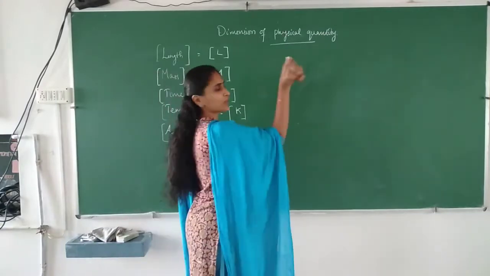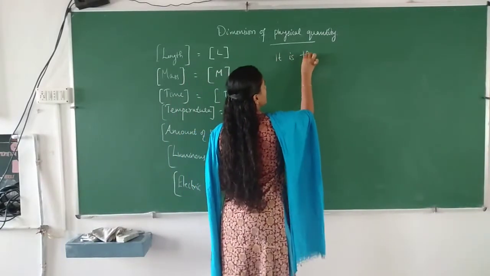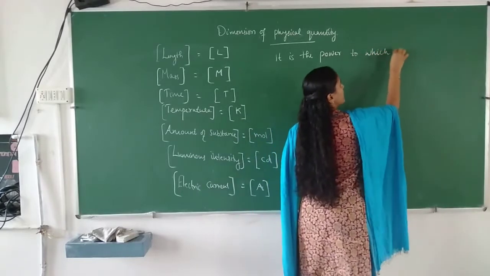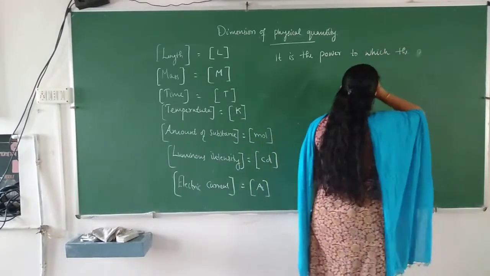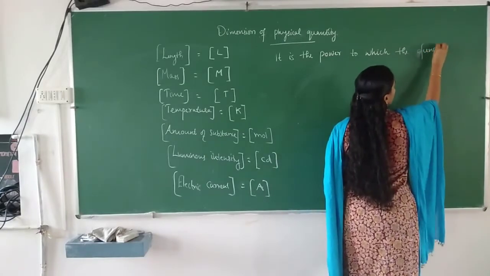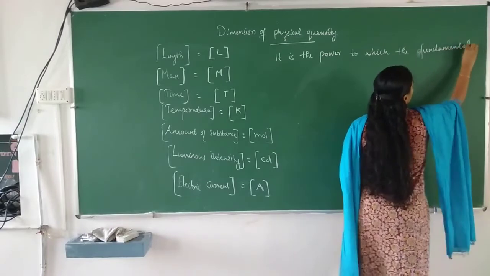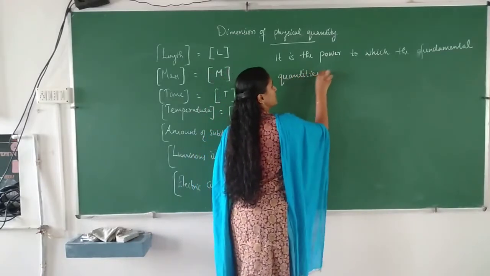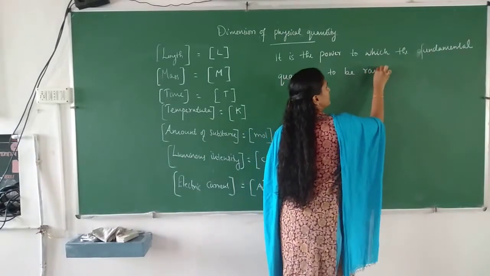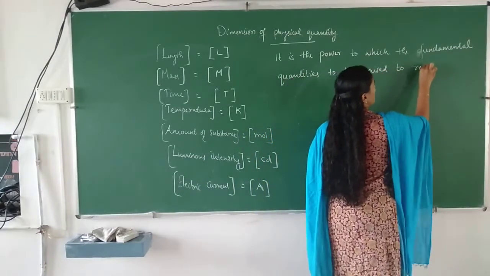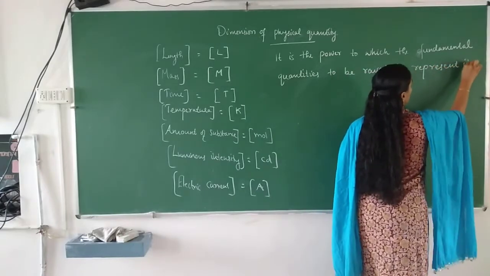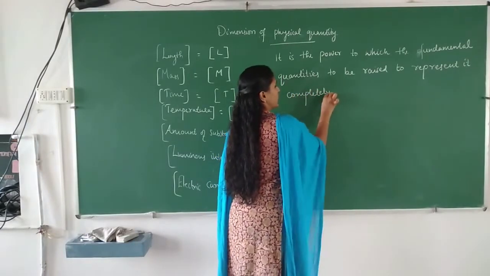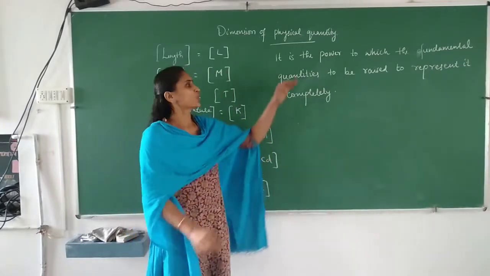So what is meant by dimension? The dimension of a physical quantity is the power to which the fundamental quantities are to be raised to represent that physical quantity completely.